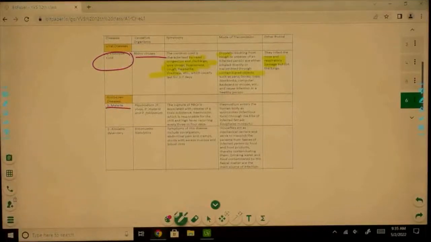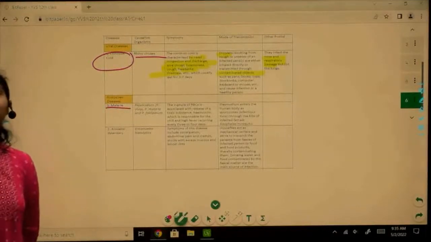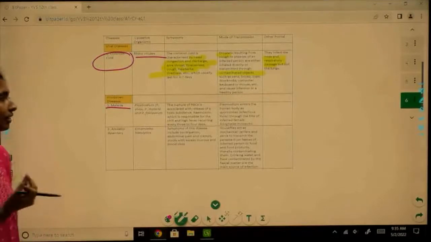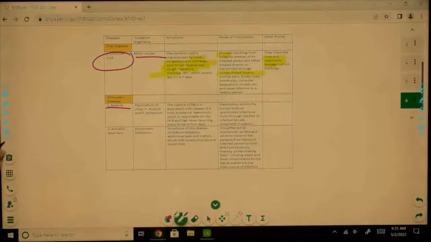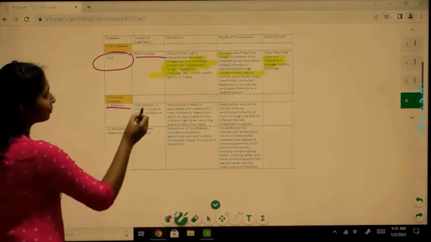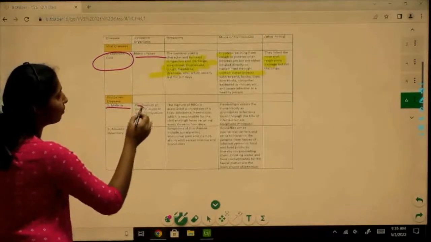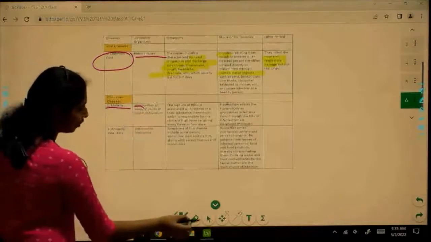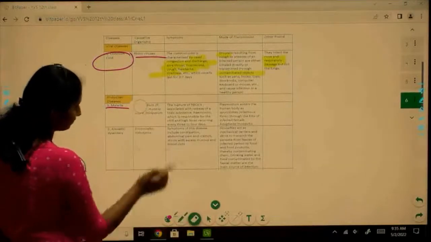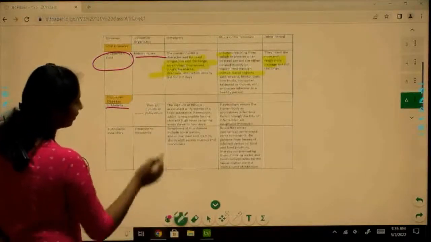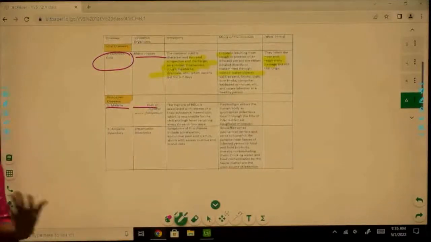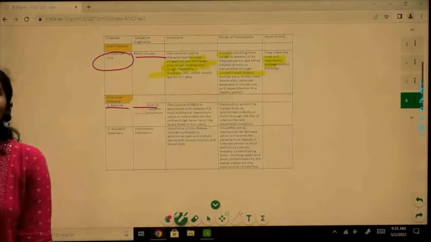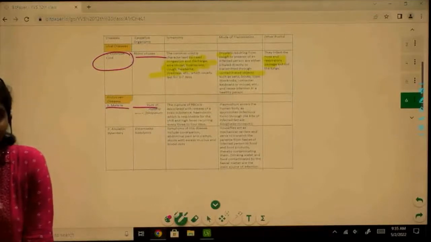Malaria. Now there are a lot of regions where malaria is prevalent, right? Malaria is caused by protozoans, right? And the main infectious organism here is Plasmodium. Now Plasmodium is a protozoan and it has a vector, that is the mosquito, right?